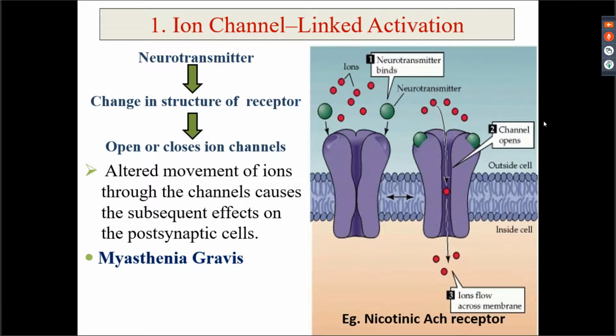Okay? So once the receptor ligand interaction occurs, there is a change in the shape, in the conformation of this receptor, which causes opening of the ion channel. So it is directly linked to the ion channel and causes movement of the ion.